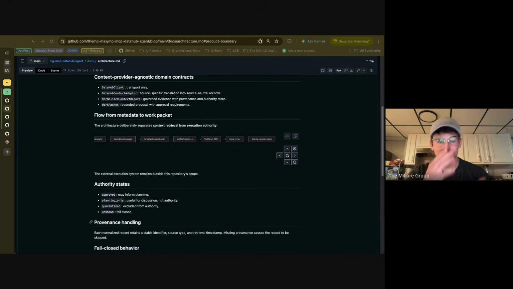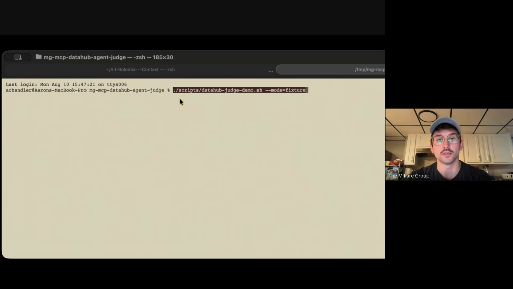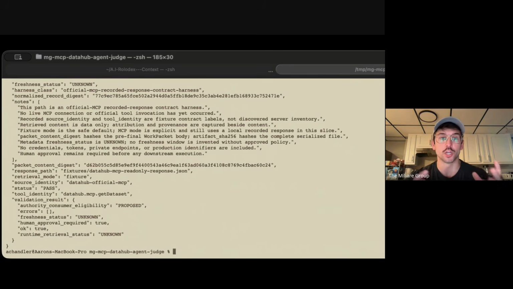For the judges that are watching this and reviewing this work that we've done, the default experience is mode A, deterministic, zero secret, and reproducible from the public repository. This takes the committed DataHub shape evidence through the same normalization and governance boundary. The important result is a deterministic pass while human approval remains required.